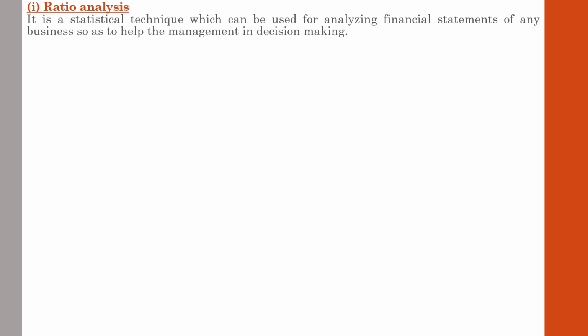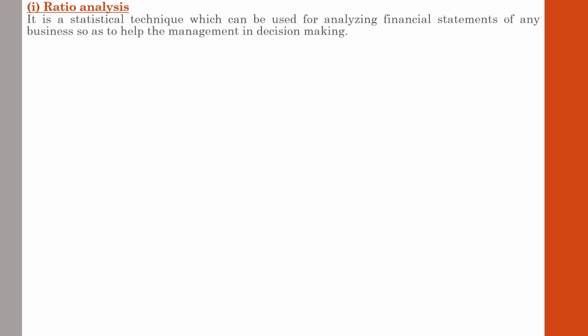We will discuss in detail this ratio analysis in the next semester, but before we go into that, we will discuss what is the concept of ratio analysis. We all know every concern has to make financial statements. Financial statement consists of trading profit and loss account and balance sheet.